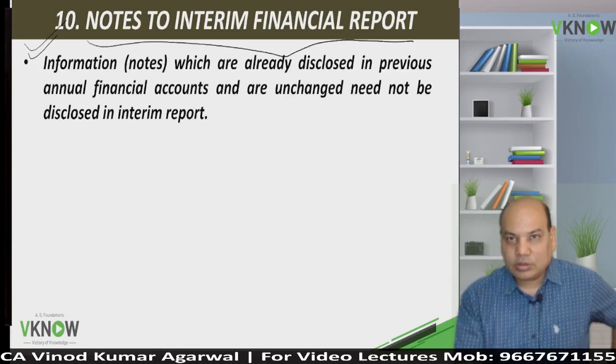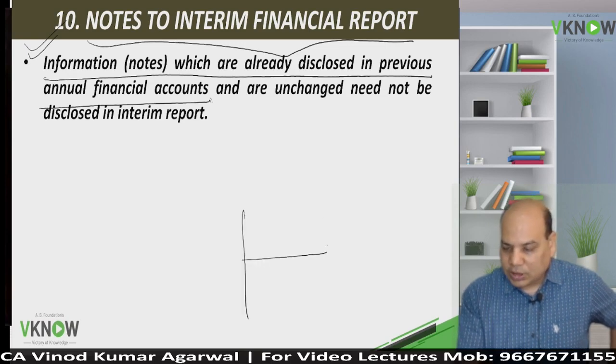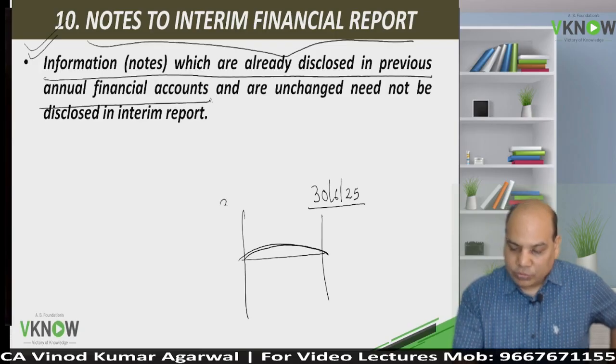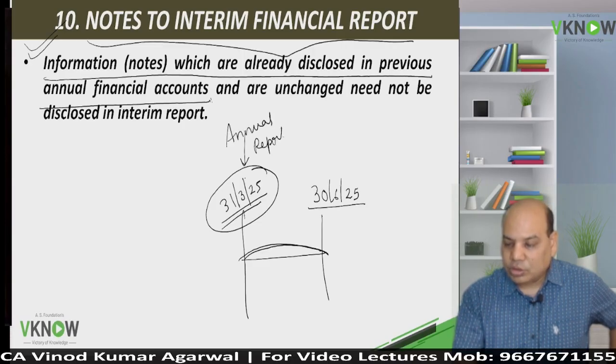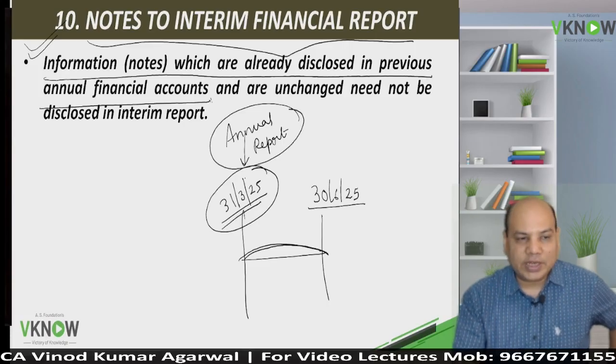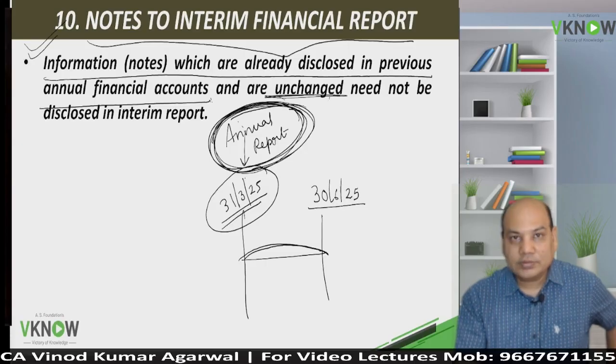So what are the notes to be given? Information or notes which are already disclosed in the previous annual report. Suppose, understand, we are preparing an interim financial report for 3 months ended 30th June. The previous year ended on 31st March 25. On this date, we have already prepared an annual report which contains a lot of information, lot of details. Those information which were already covered in the annual report and which have not changed.